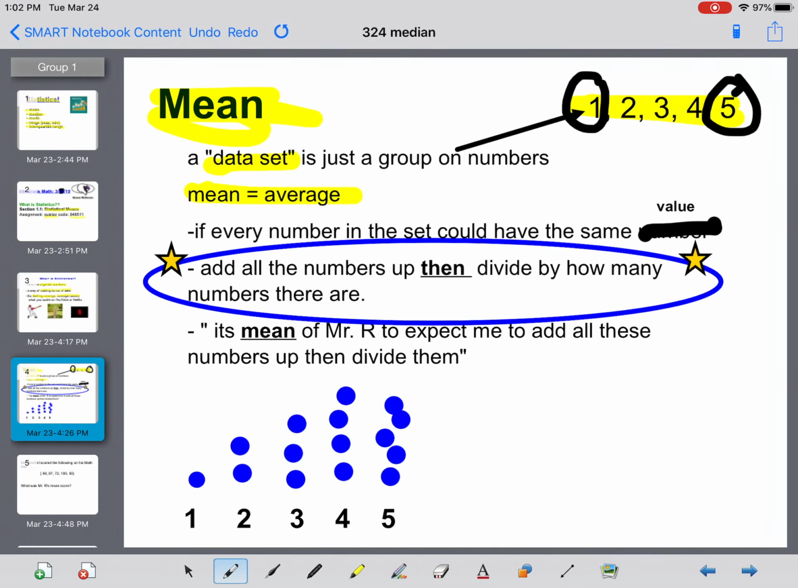So we need to have some number here that can represent the set as the average number in the set. So what we do is, if every value in the set could have the same value, what we can do then is just take these dots that are represented from that set down here and take them all out and just move them to the side here, right?